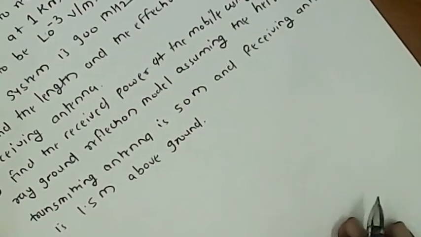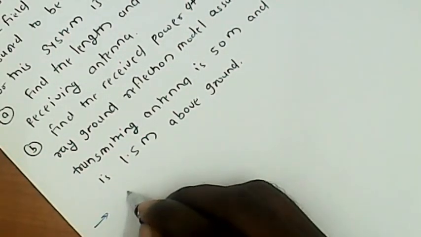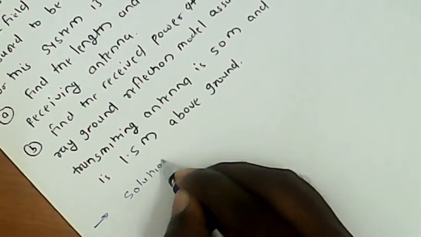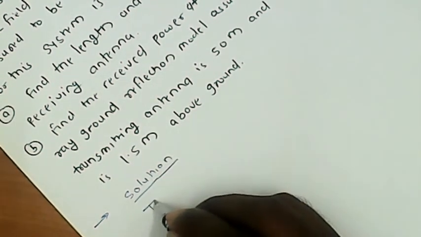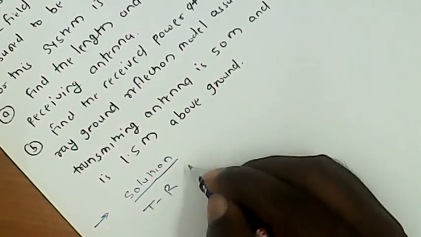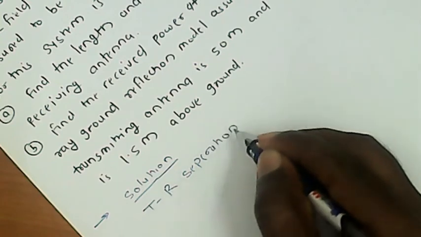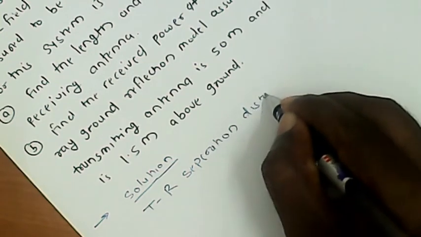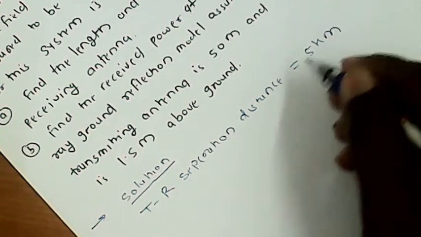So from the given data we can write down the solution first. Here the transmitter and receiver separation distance is 5 km.